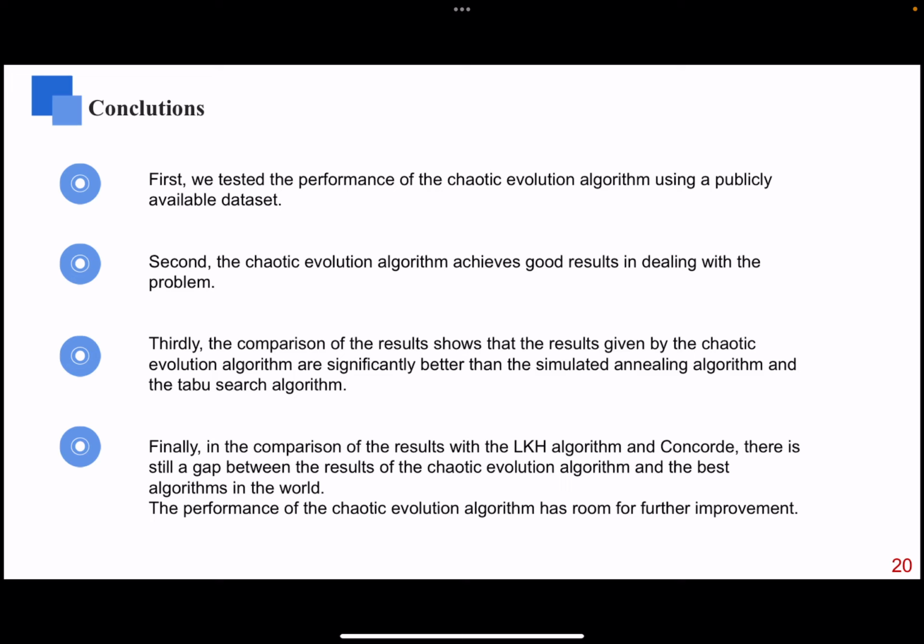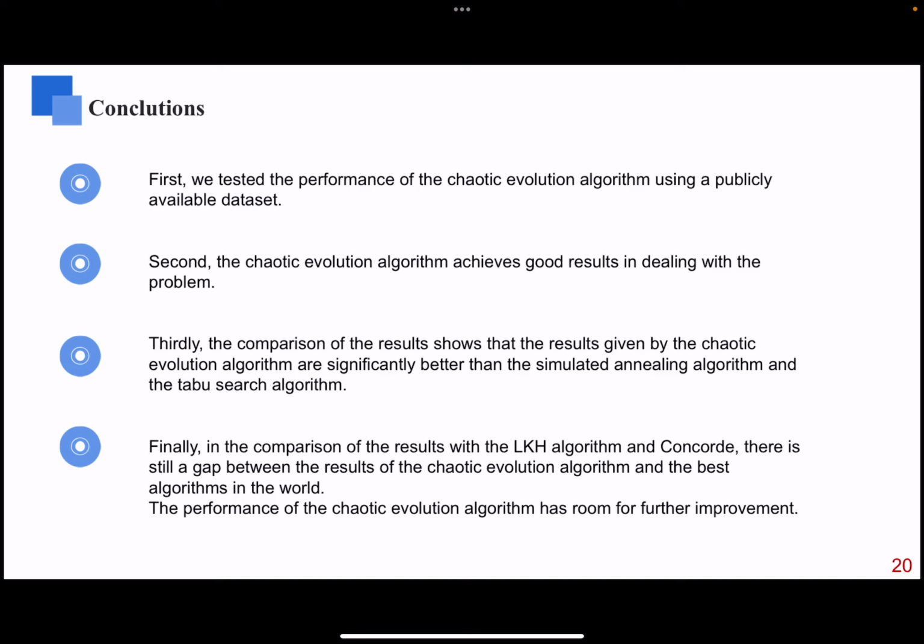First, we tested the performance of the chaotic evolution algorithm using a publicly available dataset. Second, the chaotic evolution algorithm achieves good results in dealing with the problem. Third, the comparison of the results shows that the results given by the chaotic evolution algorithm are significantly better than the simulated annealing algorithm and the taboo search algorithm.